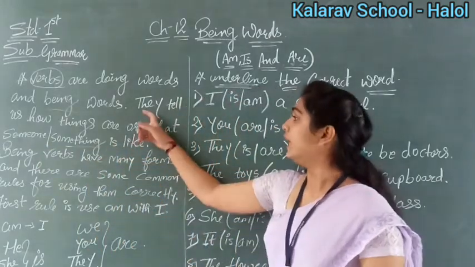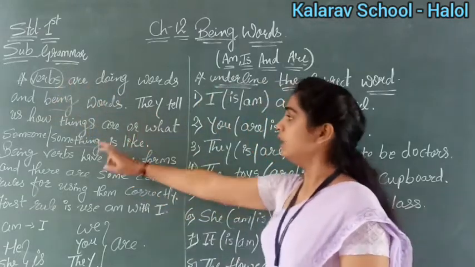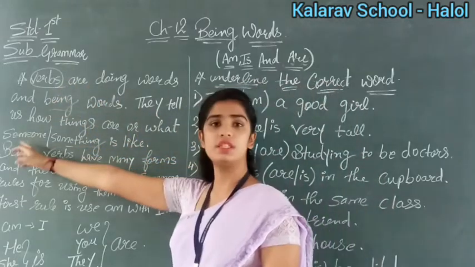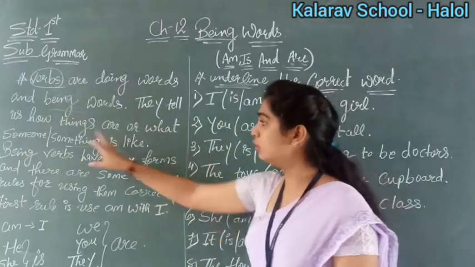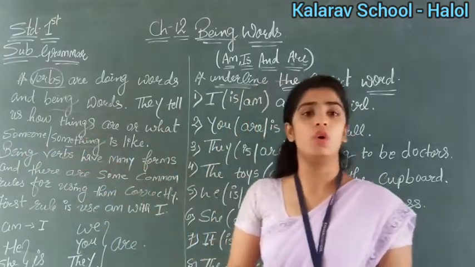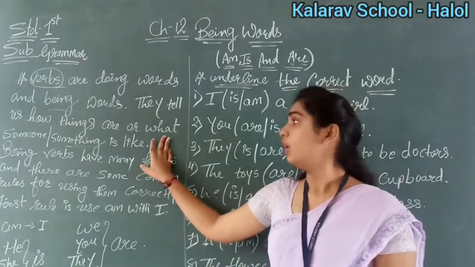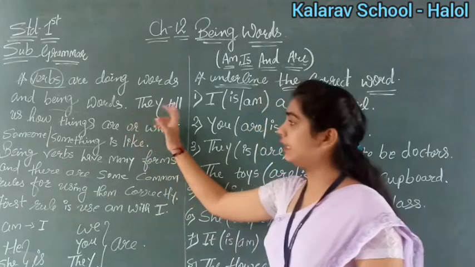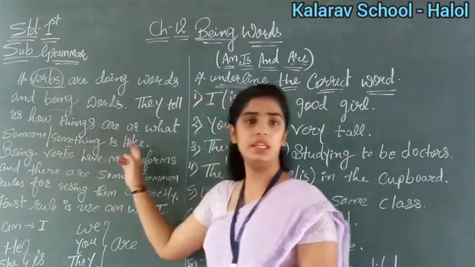So verbs tell us which thing or which person is in what way, and how things are taking place, and how the action takes place. They tell us how things are or what someone or something is like.